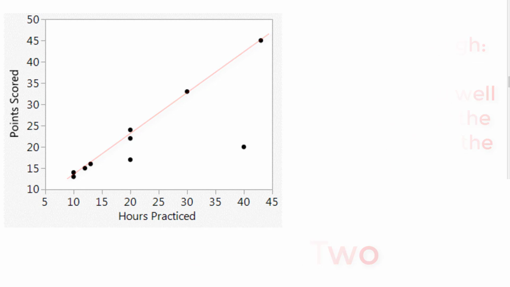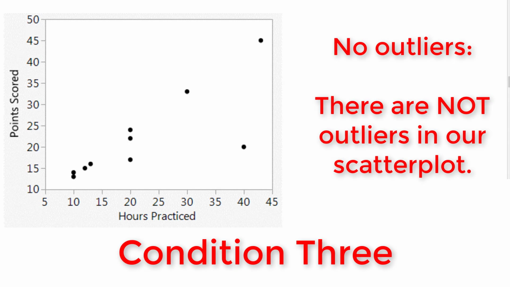The third and final condition is no outliers. And if you say yes to this, you are saying yes, there are no outliers. One way to think of it that doesn't confuse people is to say, yes, we meet the condition that there are no outliers. Remember, we do not want there to be outliers. And what do we see right here? We see an outlier. So we actually have a problem. So we'd say no, we do not meet the condition of there being no outliers.